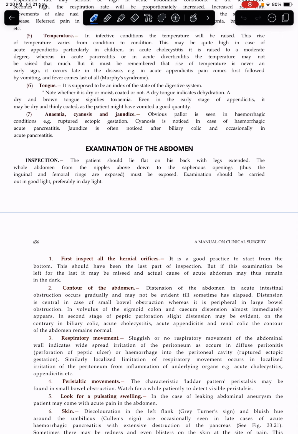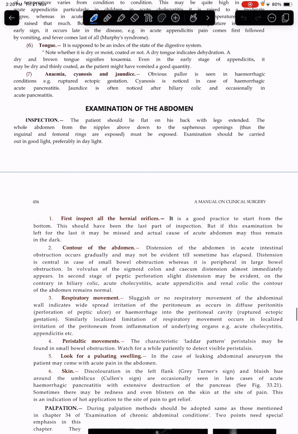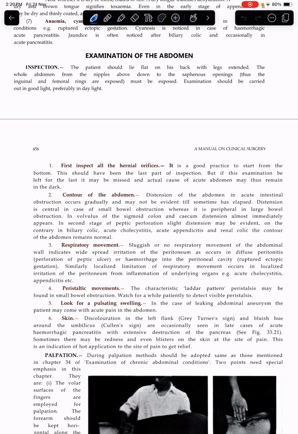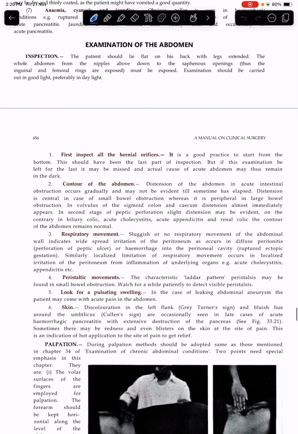ठीक है, जॉन्डिस होगा बिलियरी कोलिक के बाद. Examination of the abdomen: inspection. The patient should lie flat on his back with legs extended, the whole abdomen from the nipples above down to the saphenous opening, thus the inguinal and femoral rings must be exposed. Examination should be carried out in good light, preferably in daylight.